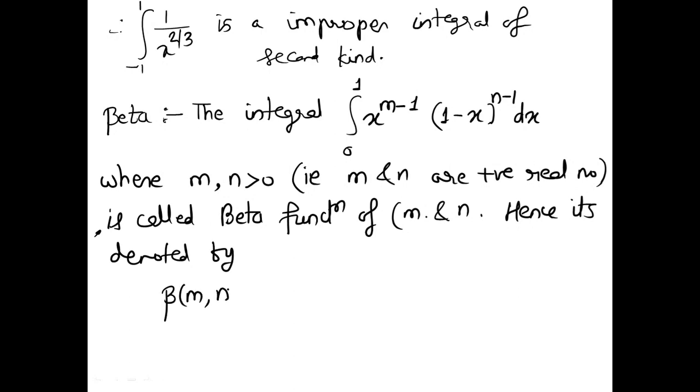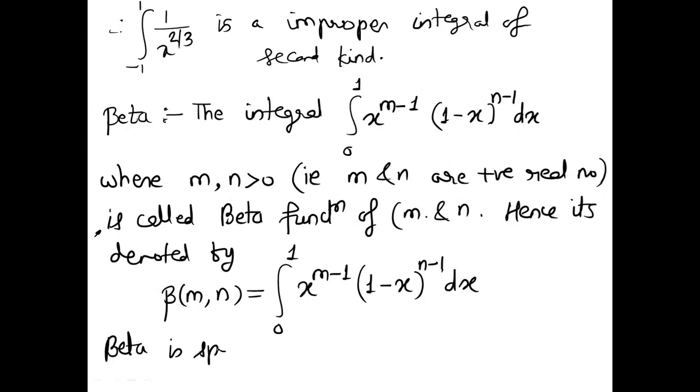It is a function of two variables, m and n. So we write beta of m, n is equal to the integral from 0 to 1 of x raised to m minus 1, 1 minus x raised to power n minus 1 dx. It is an improper integral of the second kind.